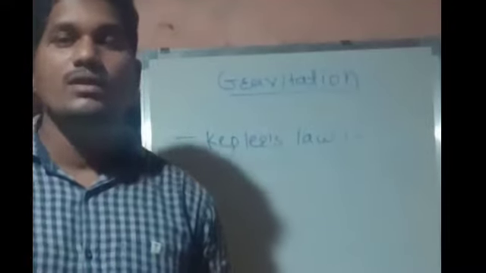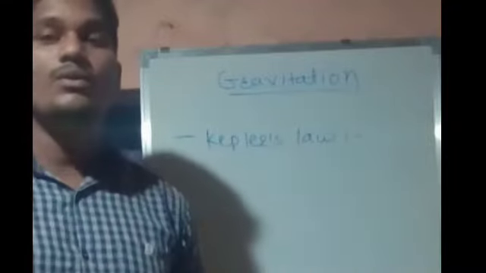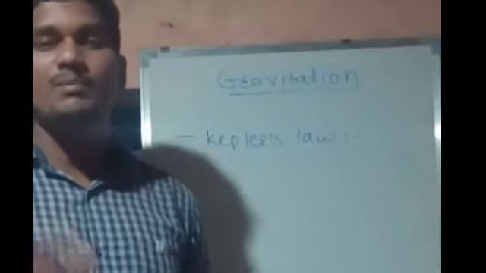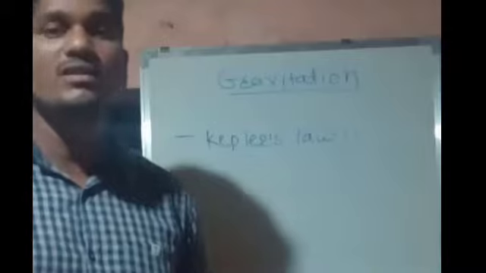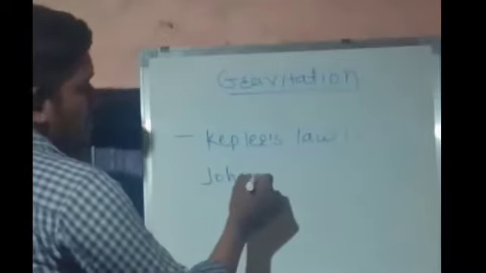So students, now we are going to learn about Kepler's laws. The next topic is Kepler's laws. Before we go through the three laws, Kepler is one of the scientists. The full name of the scientist is Sir Johannes Kepler.